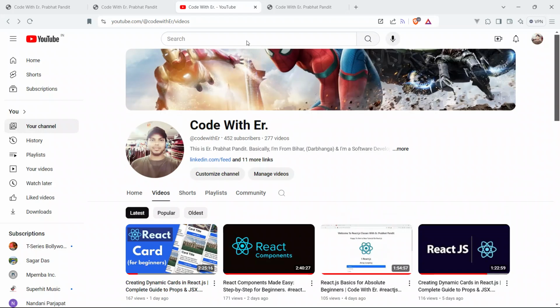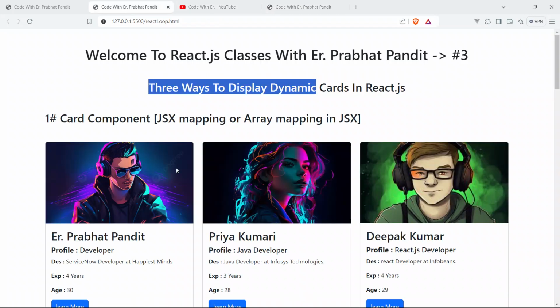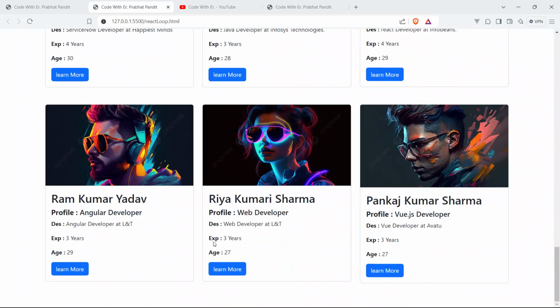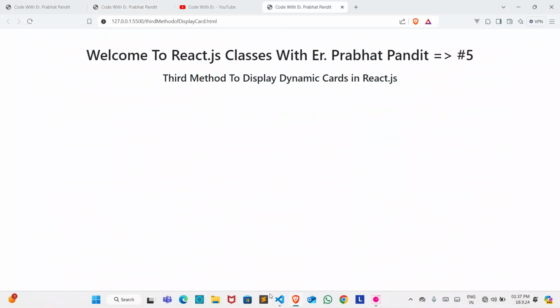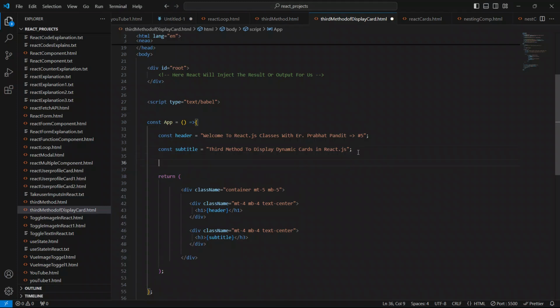So now just come here, and now we are going to display these first 6 cards. To do that, what we have to do is create an object here. Below this const subtitle, I'm going to create the object. So I'll say const